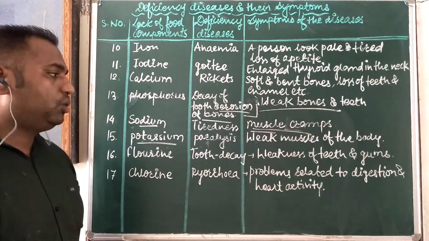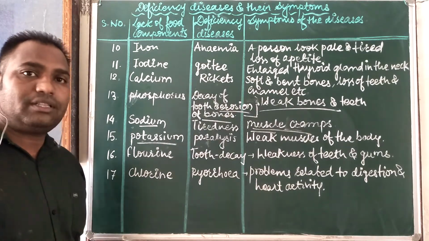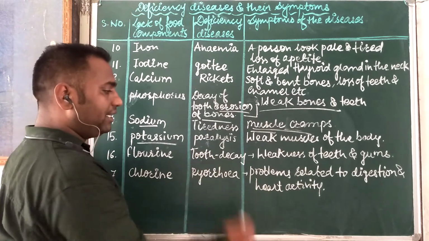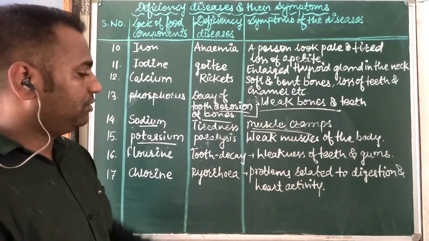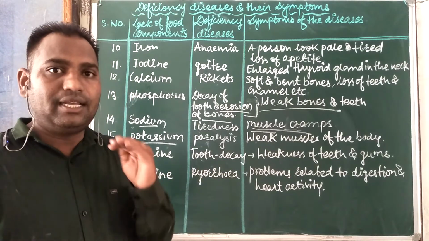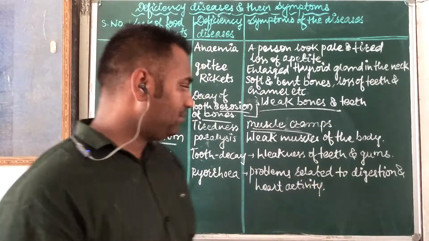Now fluorine: tooth decay. You know about fluoride water, which means water containing fluorine. Tooth decay means the teeth are continuously decaying. Decaying means degradation. They continuously get weaker. So weakness of teeth and gums.